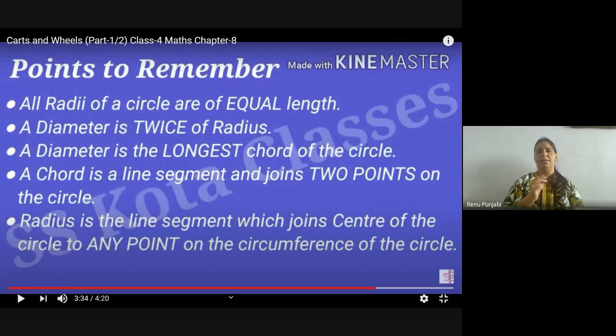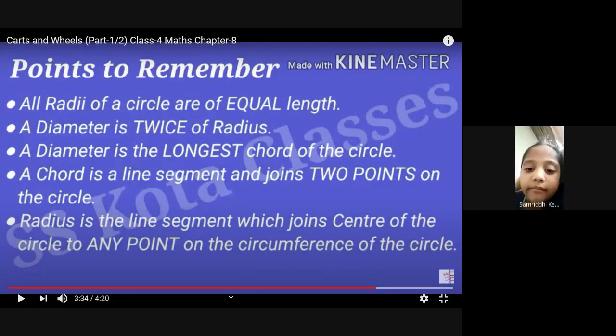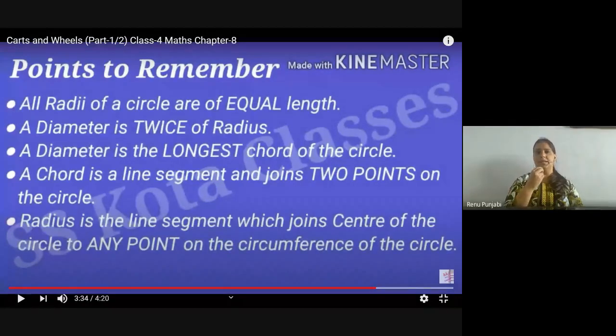Samriddhi, if the diameter is 30 centimeter, how will you draw the circle?